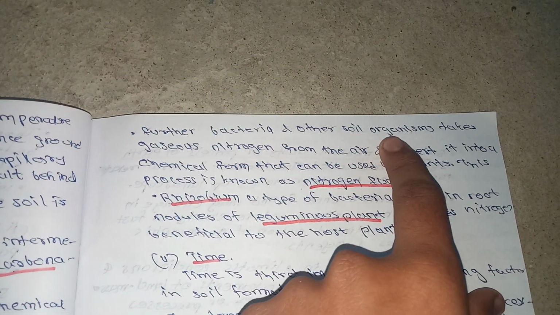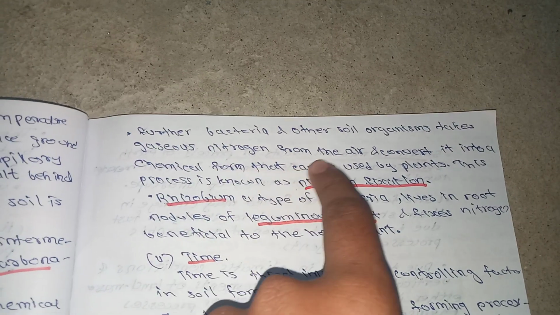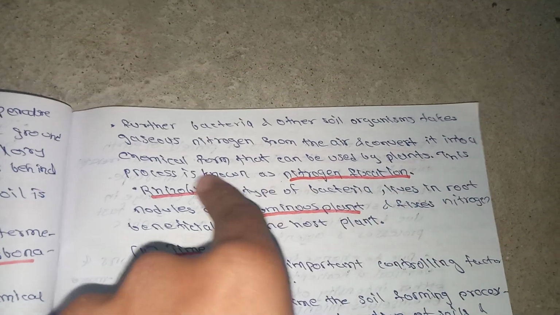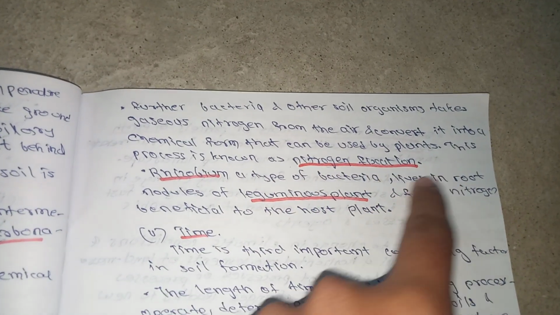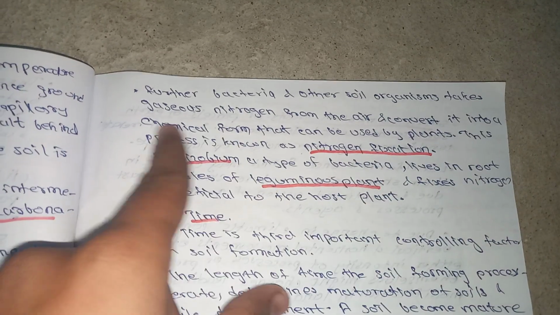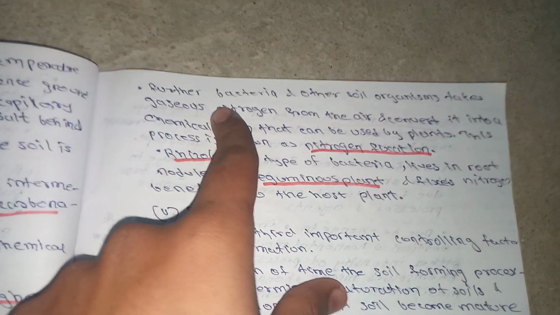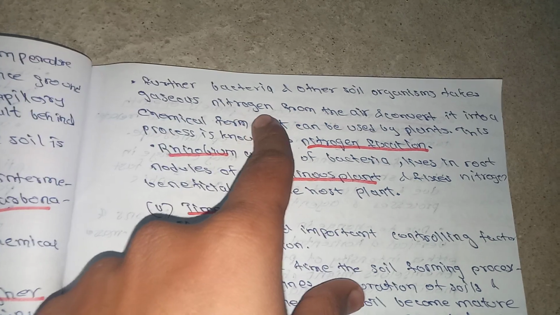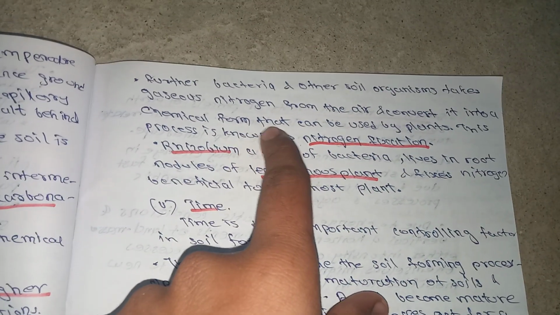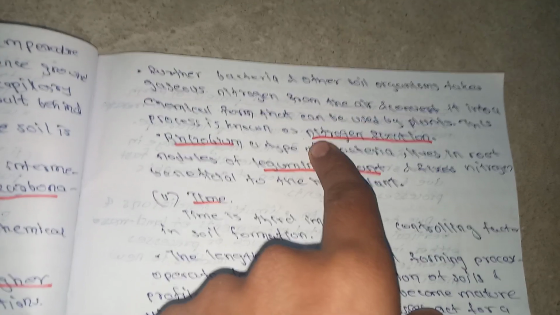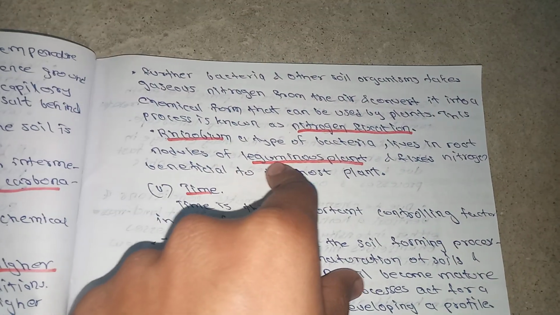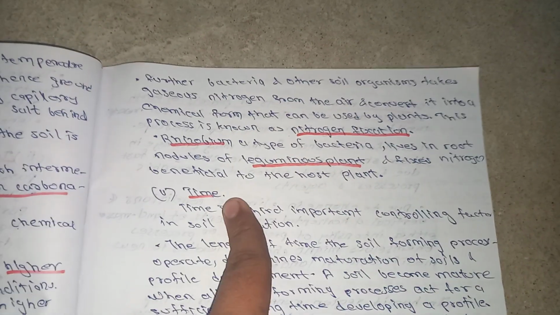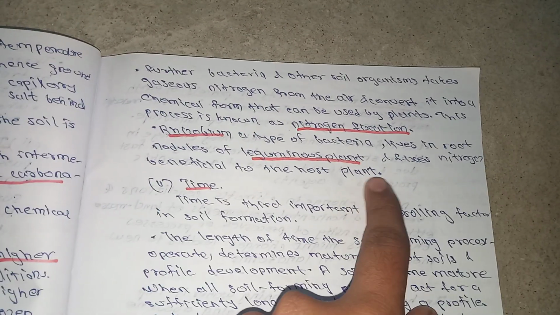Further, bacteria and other soil organisms take gaseous nitrogen from the air and convert it into a chemical form that can be used by plants. This is known as nitrogen fixation. So what is nitrogen fixation? When bacteria take gaseous nitrogen from the air and convert it into a chemical form that can be used by plants, this process is known as nitrogen fixation. Rhizobium, a type of bacteria, lives in root nodules of leguminous plants and fixes nitrogen beneficial to host plants. This is also an important point.